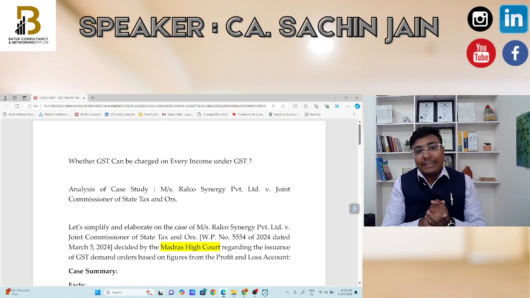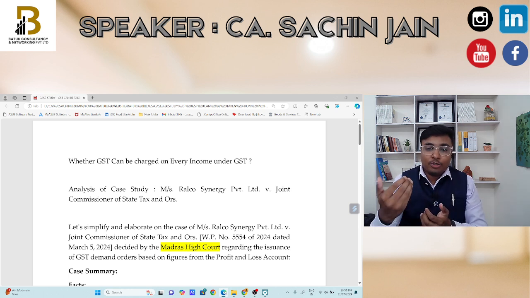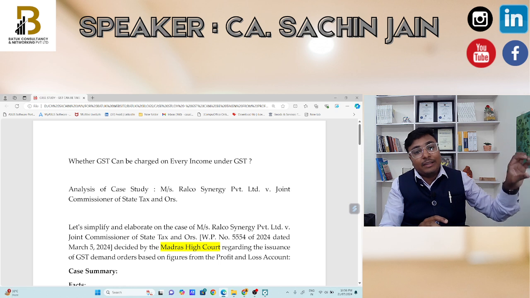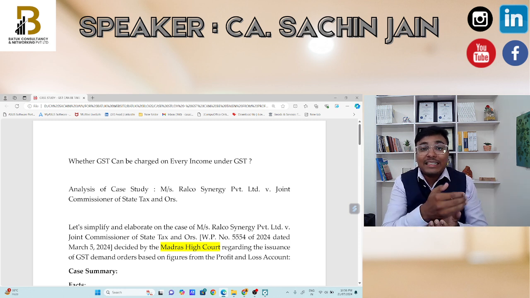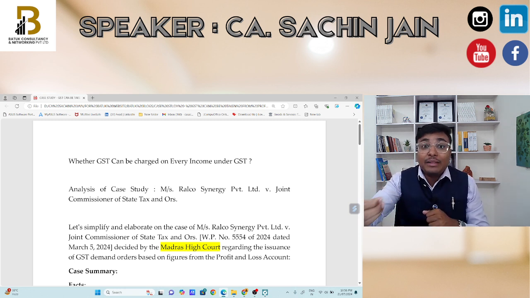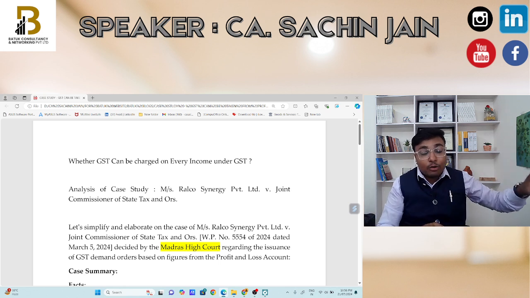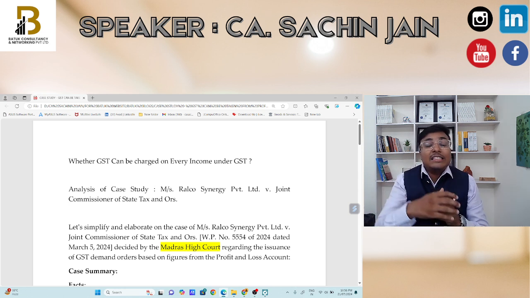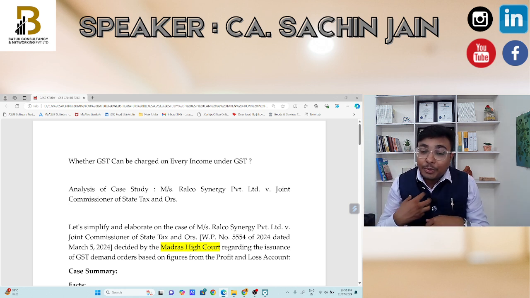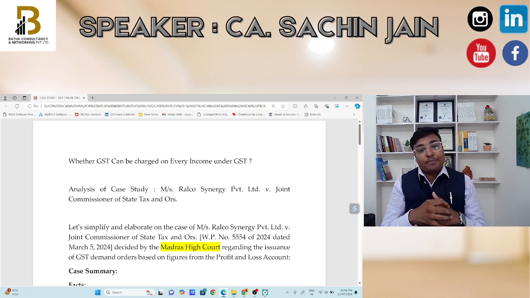While handling any litigation or a GST audit, we need to be very careful. If the departmental authority asks anything about the taxability of a particular item or income under GST, we first need to ask: sir, can you please explain the taxability reason? Can you please explain what the value of supply will be in this scenario? What will be the place of supply? What will be the time of supply? Because without deciding these parameters, one cannot impose GST on a transaction. So we need to be very careful regarding these decisions.